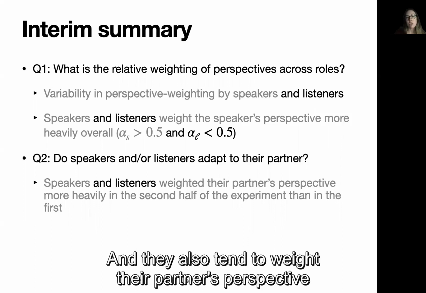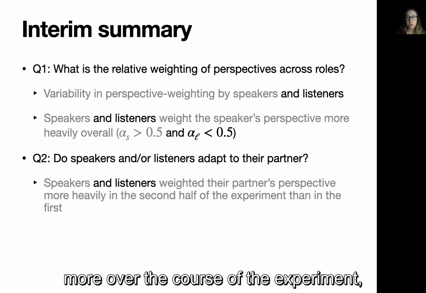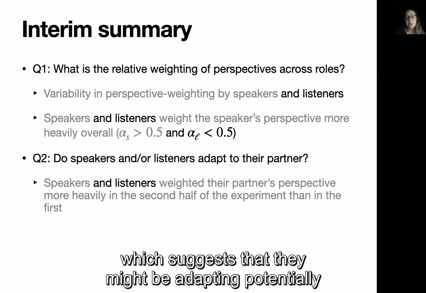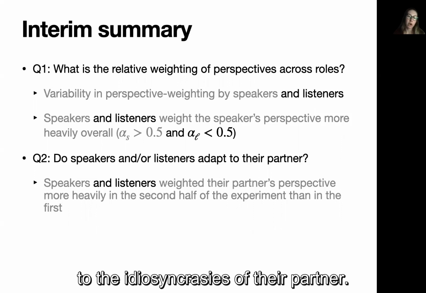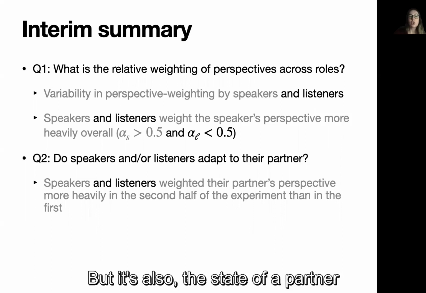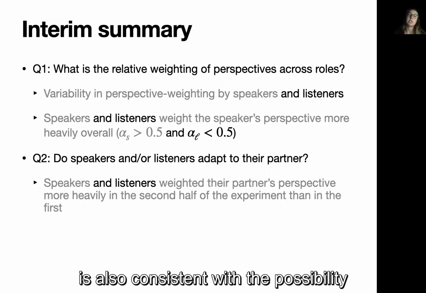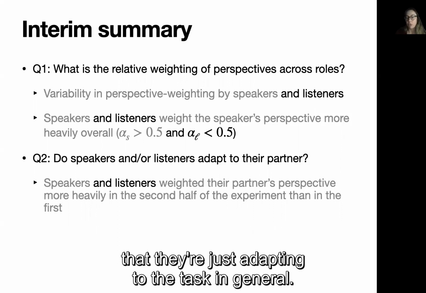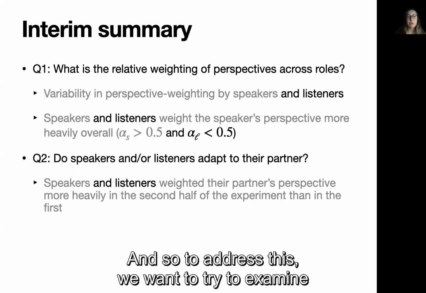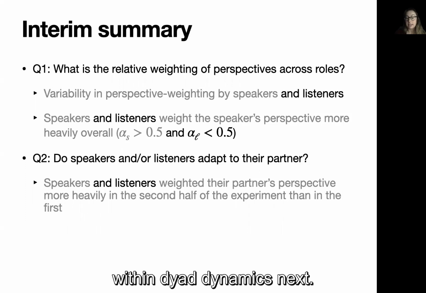And they also tend to weight their partner's perspective more over the course of the experiment, which suggests that they might be adapting potentially to the idiosyncrasies of their partner. But this data pattern is also consistent with the possibility that they're just adapting to the task in general. And so to address this, we want to try to examine within dyad dynamics next.